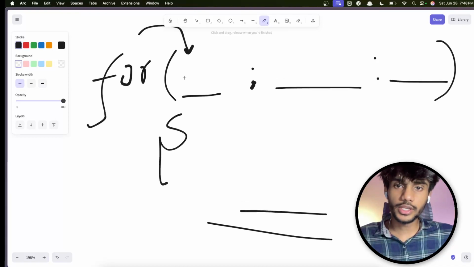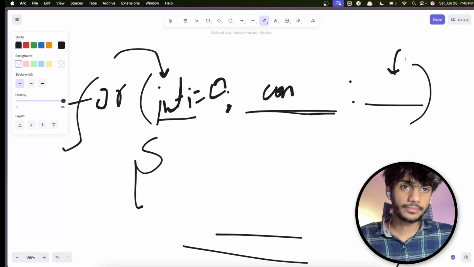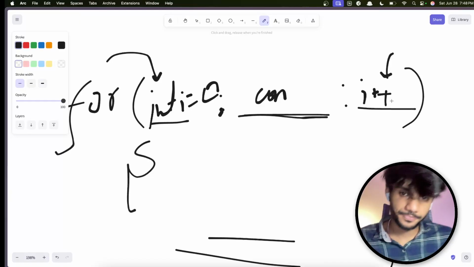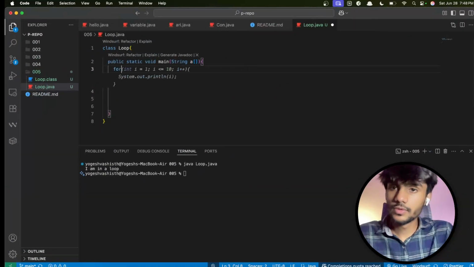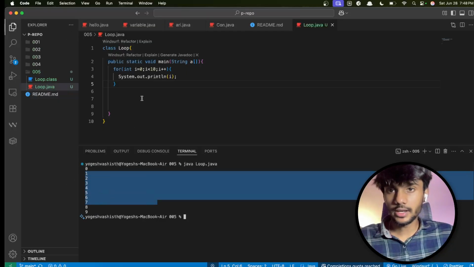This is where you initialize your value. You will initialize your int i equal to 0 here. Then there is a condition, and then there is a jumper or an iterator like i plus plus. That's going to tell us how many jumps we have to take. We'll quickly see this in code. For int, okay, so this is easy. We can just do this, and if you can see it, this got printed 10 times.